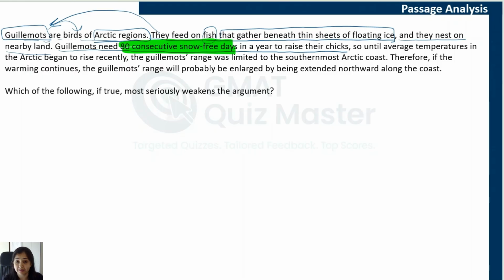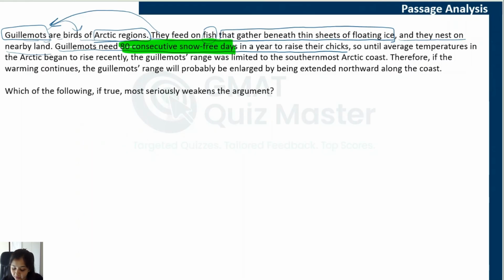Which means that if, let's say, it does not snow for 75 days, and it snows on the 76th day, they will not be able to raise their chicks. If it does not snow on the 76th day but it snows on the 80th day, again they will not be able to raise their chicks. They need 80 consecutive snow-free days to raise their chicks. So this is a requirement given to us.